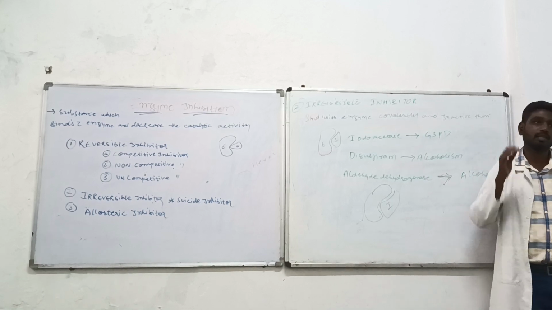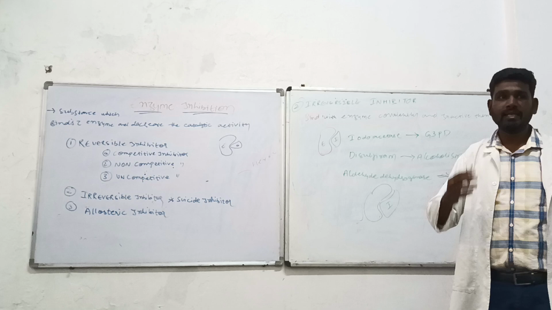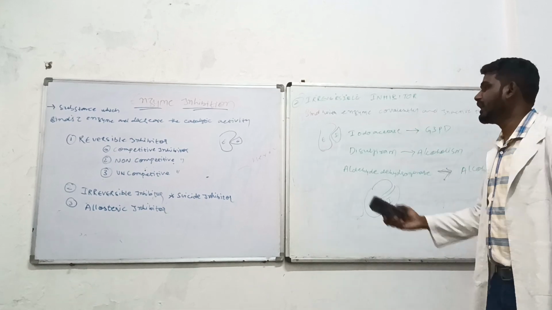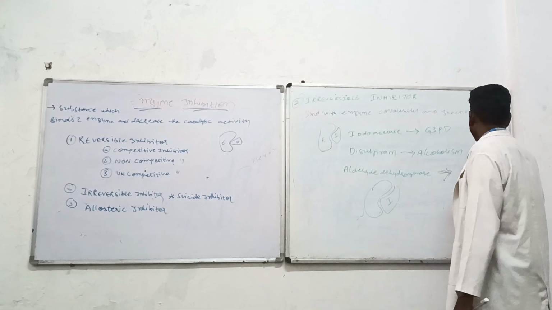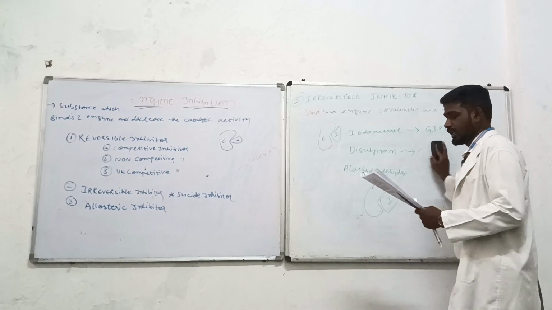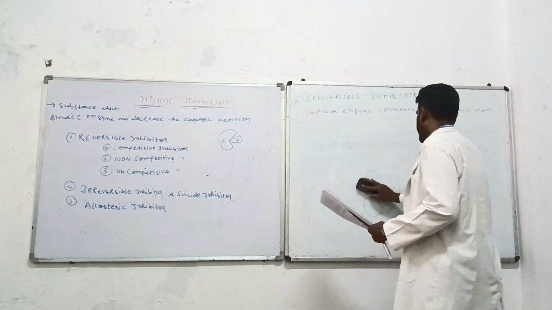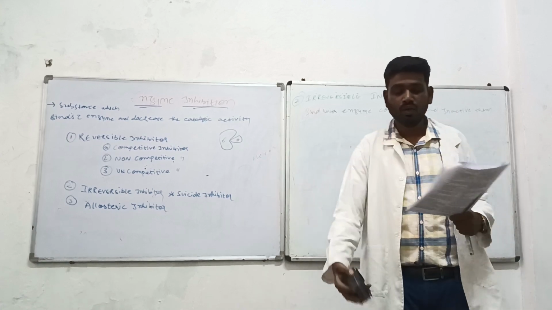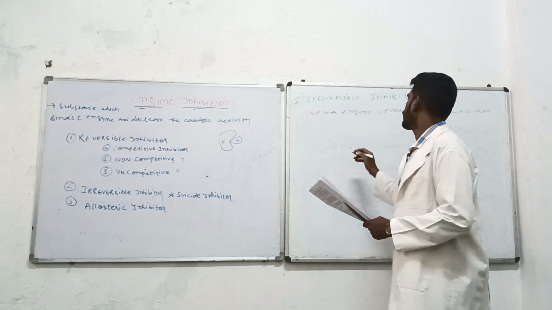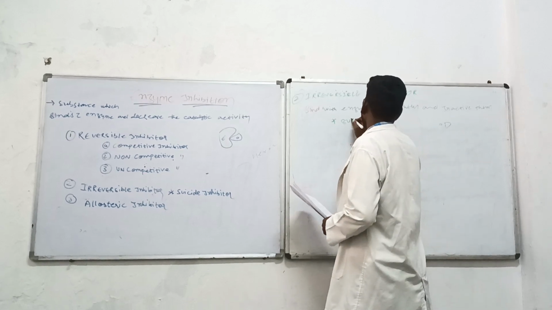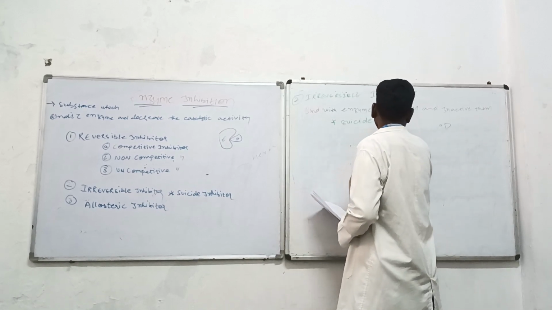Now, the third type of inhibitor is the allosteric inhibitor. Sorry, in this I have to say suicide. Yes, suicide inhibitor. There is a special category which will be called a suicide inhibitor.